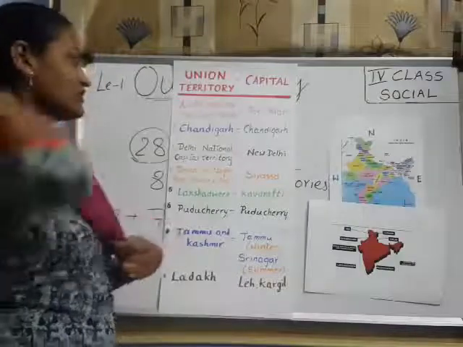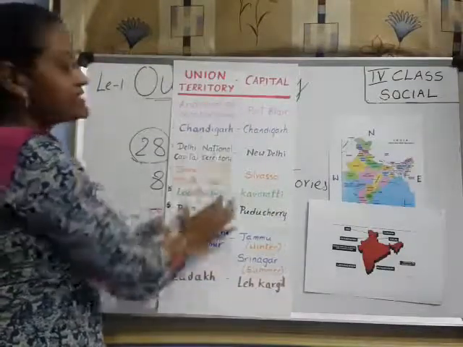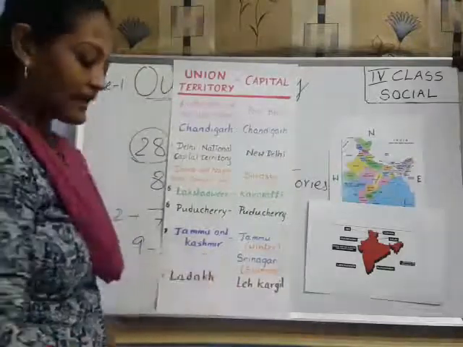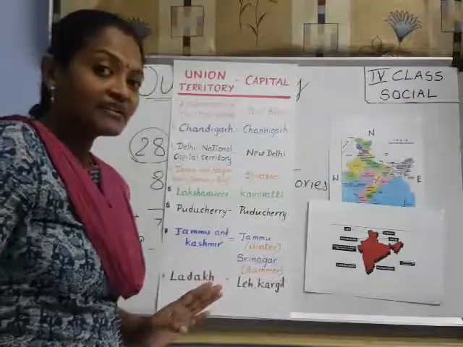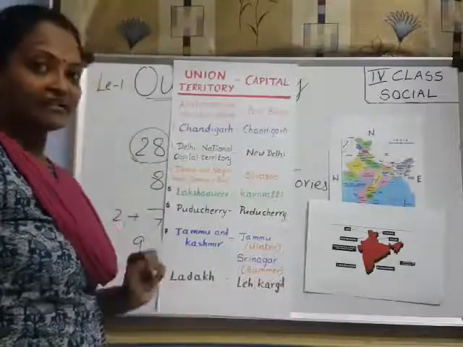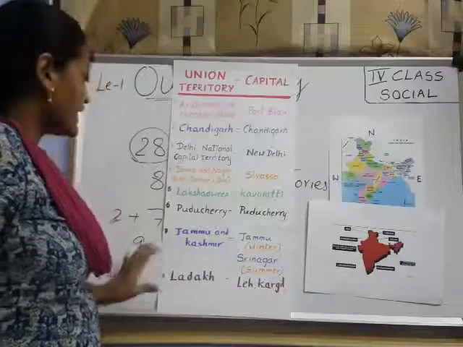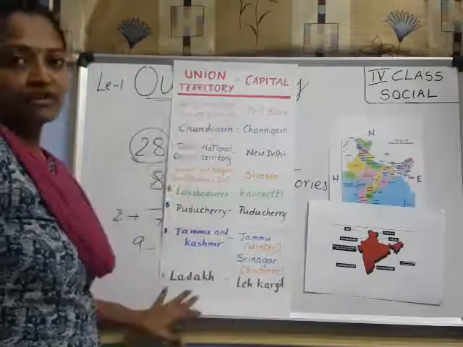Right? So, these are all the union territories and their capitals. Have you understood up to here, children? Yes. Now, remember, tell me now, how many union territories are there? Total 8. Don't write 7 or 9. Only 8 is correct. Got it, children? So, 8 union territories.